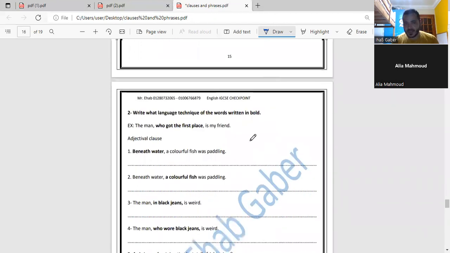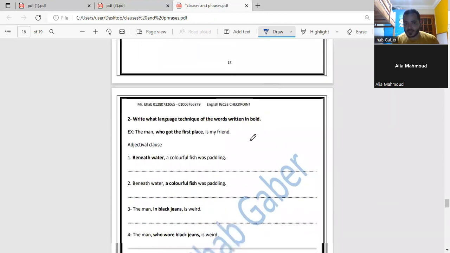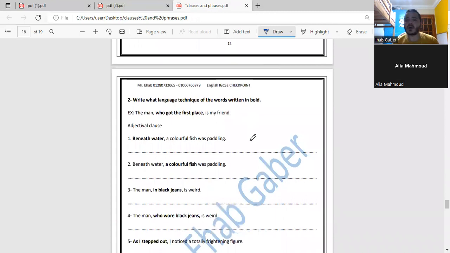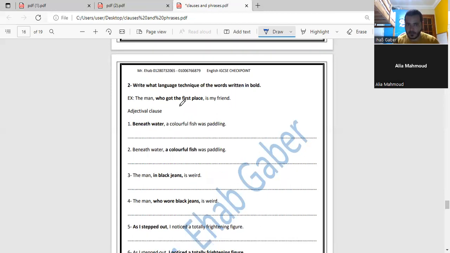Okay, now let's leave this part and go to a collective part. Let's apply everything we studied in this page. Look here. Write what language technique the words written in bold are. Is it a phrase, an adverbial phrase, or an expanded noun phrase? Is it a clause? Is it a sentence? For example, the man who got the first place is my friend.